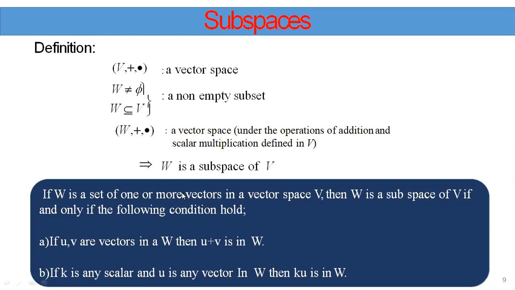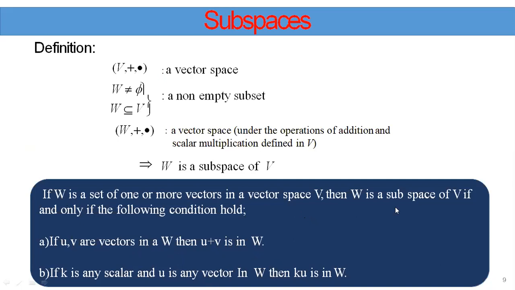One important theorem is there with respect to subspace. See here, W is a non-empty set containing one or more vectors in a vector space V. W is a subspace of V if and only if the following conditions hold. First one: if u and v are vectors in W, then u plus v is also in W. If k is any scalar and u is any vector in W, then the product of scalar and vector is also in W. This is the very important one.